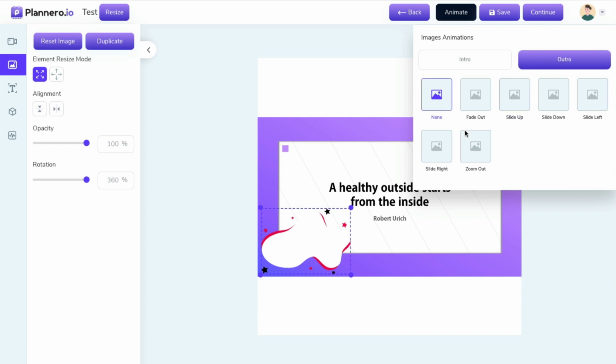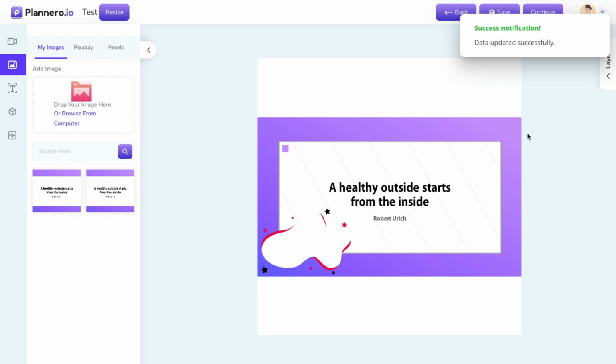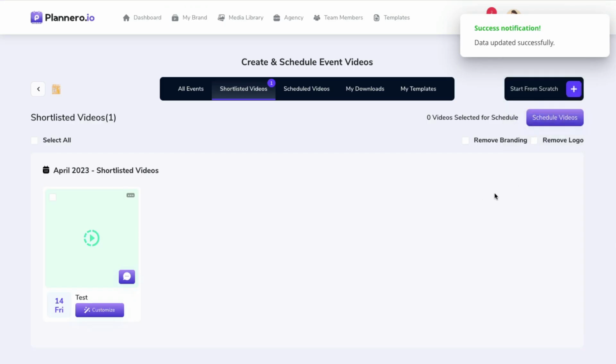And if we want to have an outro, we could have an outro on it. We could have it slide to the left or right. We'll have a slide right. Okay. And there we go. We can add that in there. We can hit save, and boom, it's going to be saved. We can continue on. And so now we'll have our nice little video that we created there custom. Okay. So you can do that anytime you want, create from scratch.